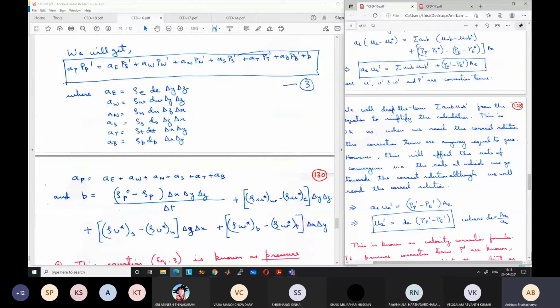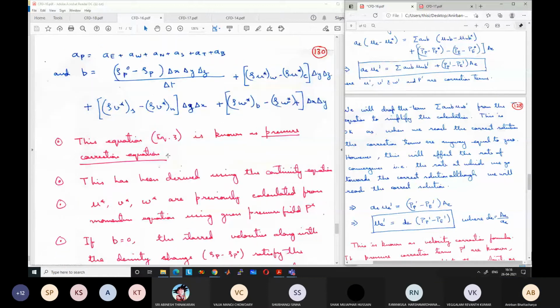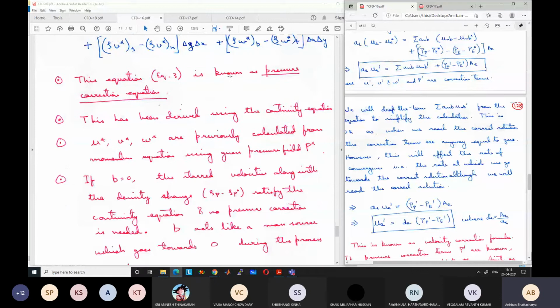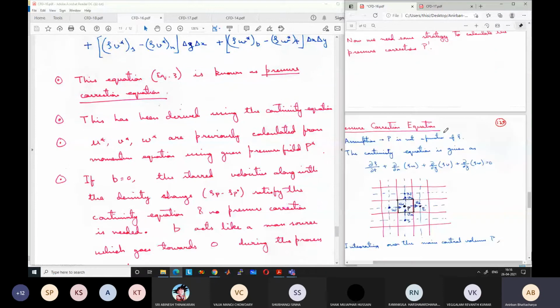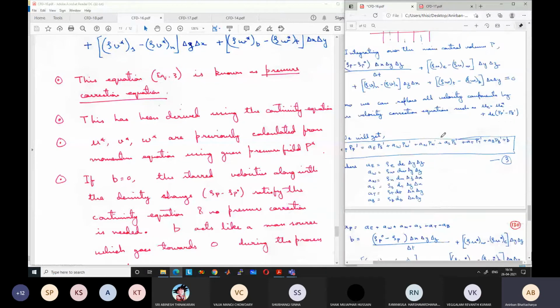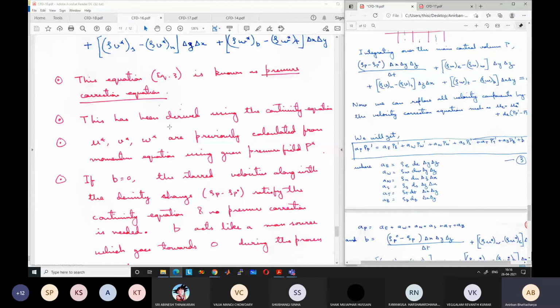To summarize, this equation 3 is very famous. This is known as the pressure correction equation. This has been derived using the continuity equation. U star, V star and W star are previously calculated from the momentum equation using the guess pressure field P star. Because U star, V star, W star are known, B is also known.